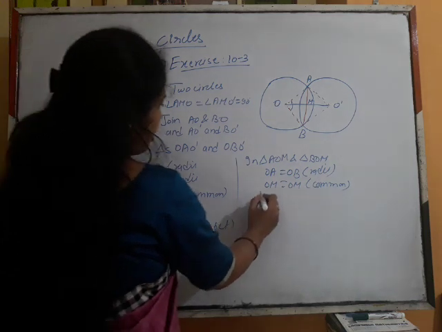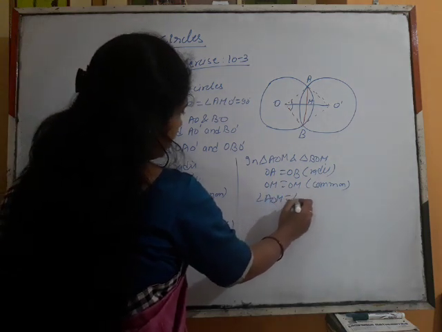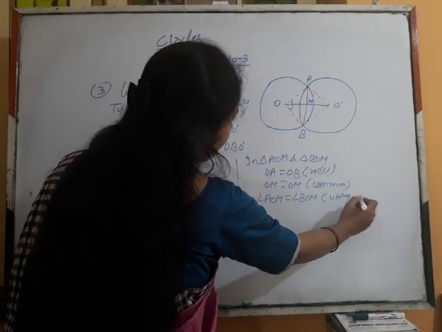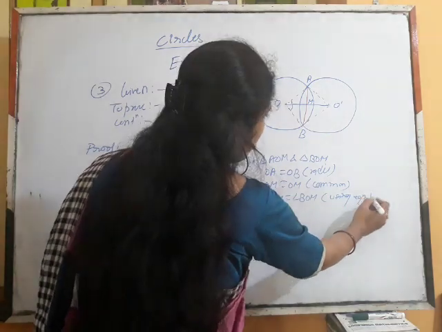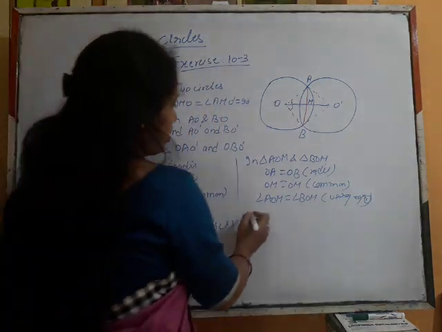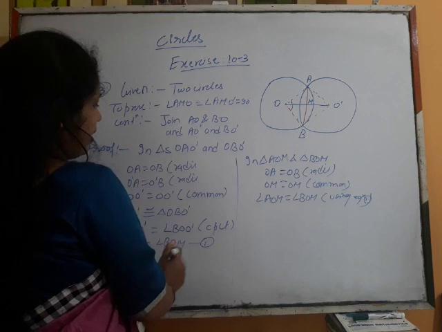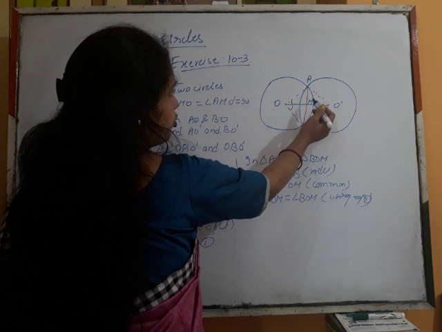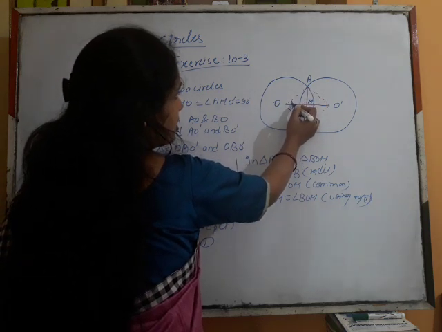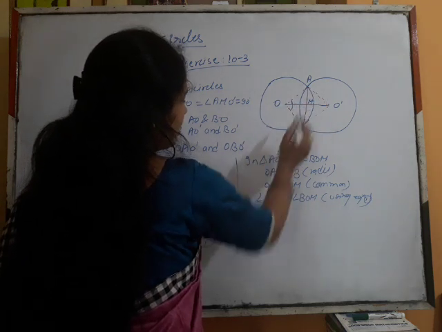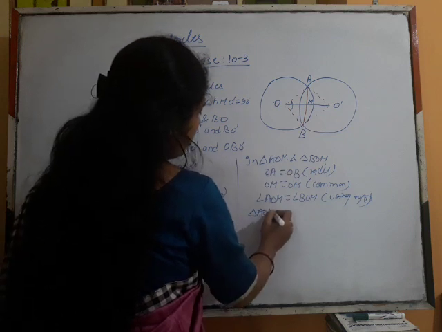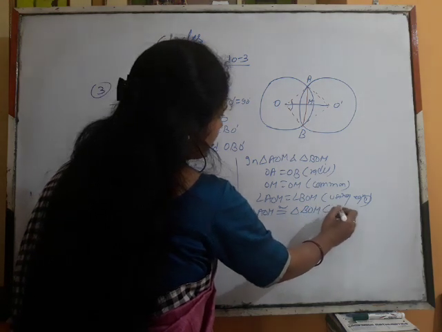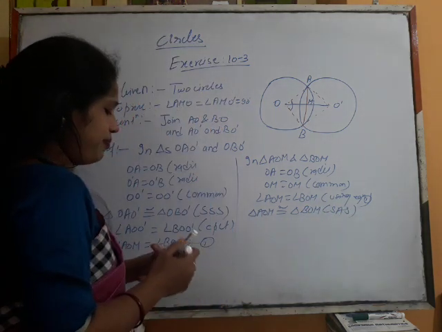And angle AOM is equal to angle BOM using equation number 1. So triangle AOM is congruent to triangle BOM by the side angle side congruency rule.